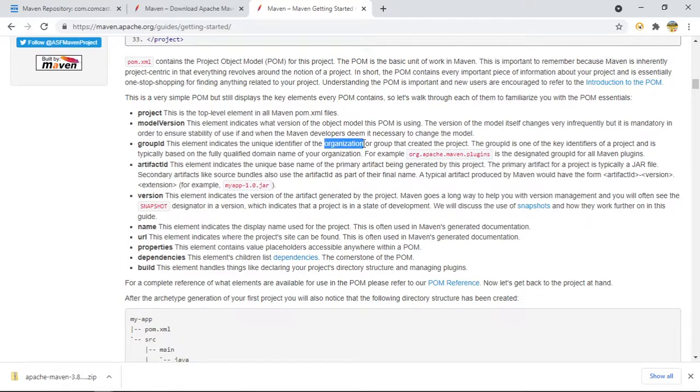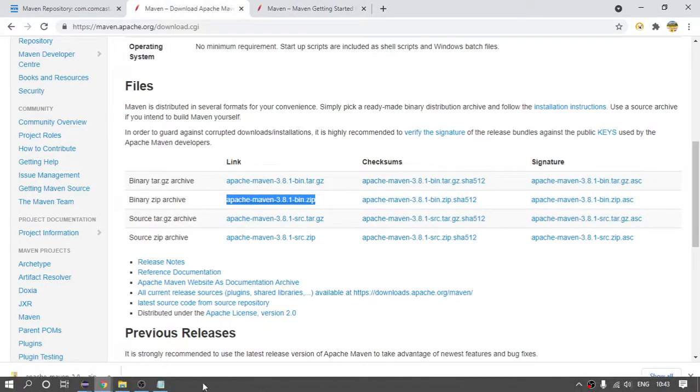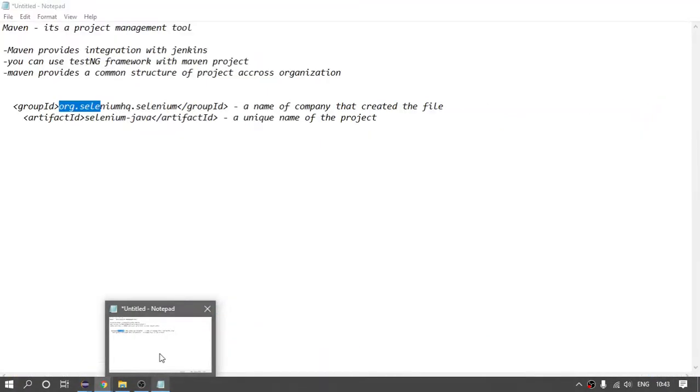So this is basically the company or the group that created the project. And version is like the Selenium version we are using, and the artifact ID is the unique base name generated by the project, which means there can be other projects as well, but as of now we are working with Selenium Java, so this is the project.